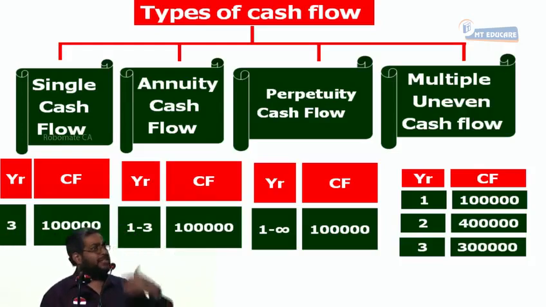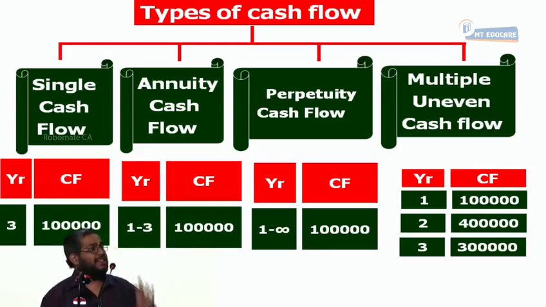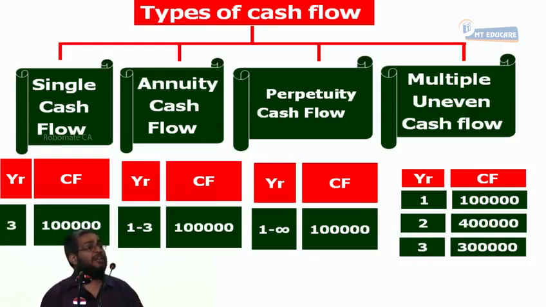A bond can be a zero coupon bond, like a single cash flow. A bond can be an annuity bond. A bond can be a perpetual bond. A bond can give me coupons and redemption. All this can happen. For that only we are discussing the time value of money. Everybody following or not? Because at that time I should not discuss time value of money along with the bond concept. Everybody following? Now, can I proceed further?